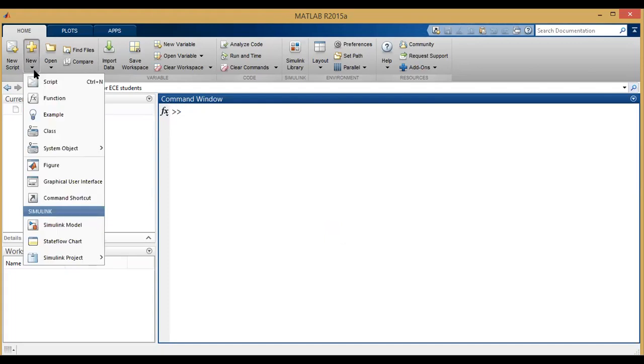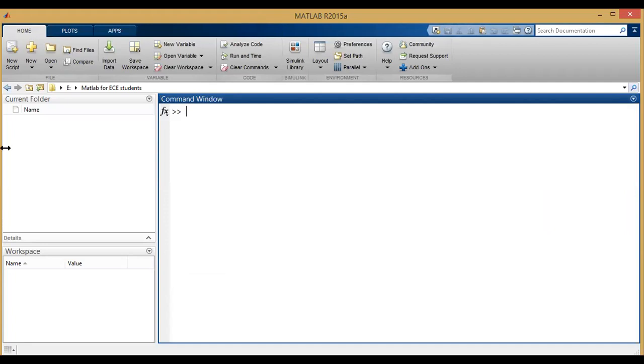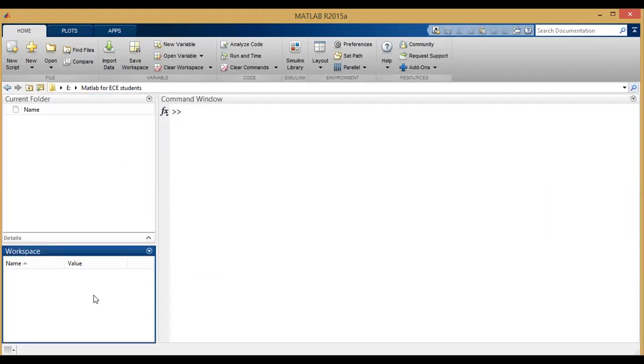And we have one more window called the editor window, where we'll be writing all our programs. Okay, so these are the different windows of MATLAB, and also we have a figure window. If you want to display any figures, the figures will be displayed in the figure window. So what are the different windows we have? We have a current folder where we will be having all files, and we have a workspace. Whatever variables we have typed, all the variables will be displayed in the workspace.